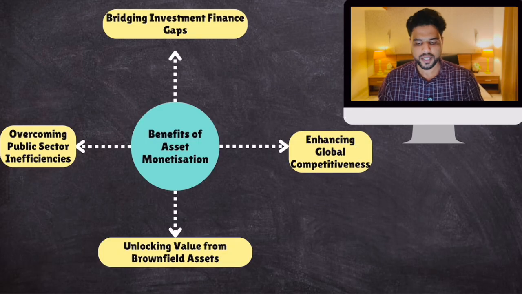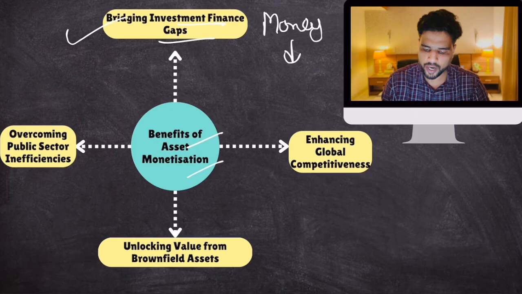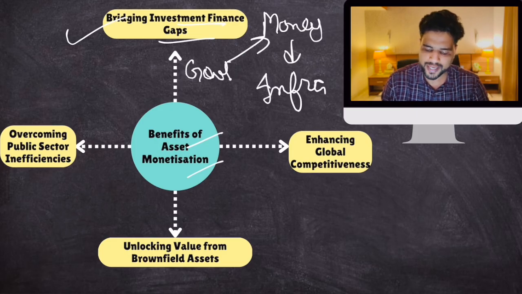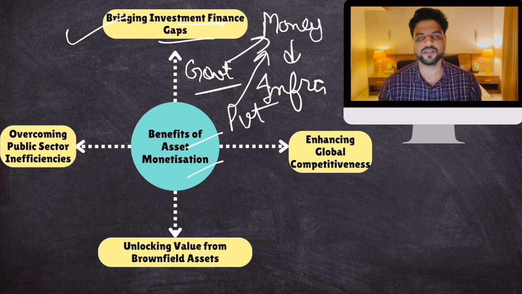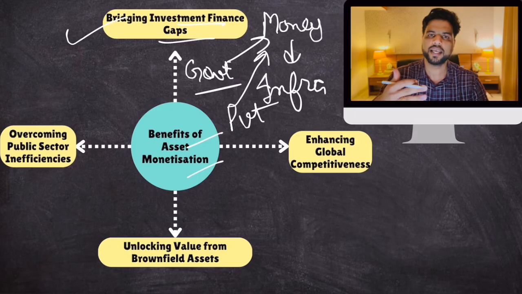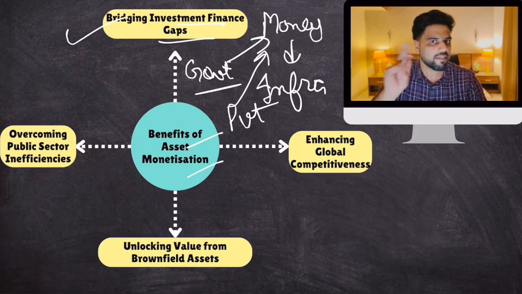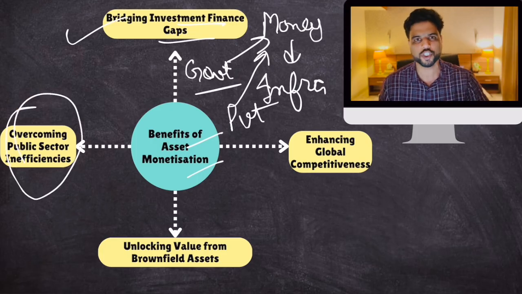Now, what are the benefits of asset monetization? We have already discussed it. Bridging investment finance gaps. You need money for infra, but that money cannot entirely come from government because government has limited budget. So that money is now being generated through private finance. Then through this, most assets are monetized by way of giving operational control to private players. Private players are known for their efficiency. So through this, you are overcoming public sector, government inefficiency.